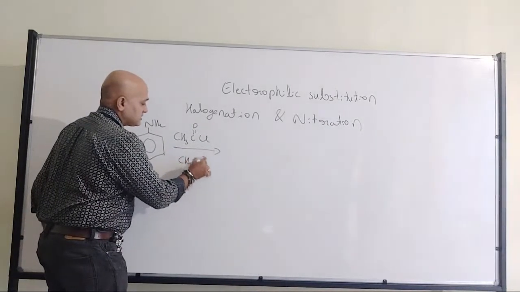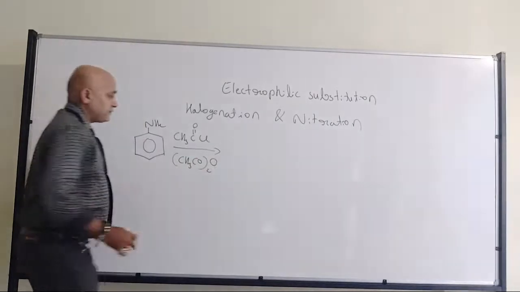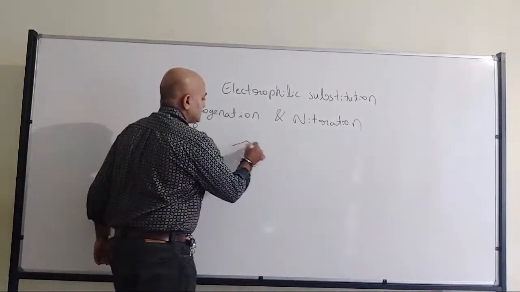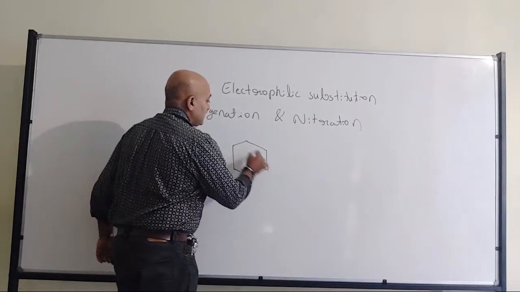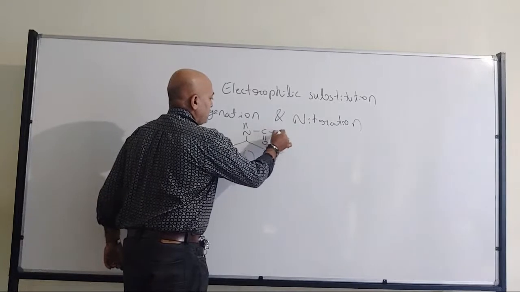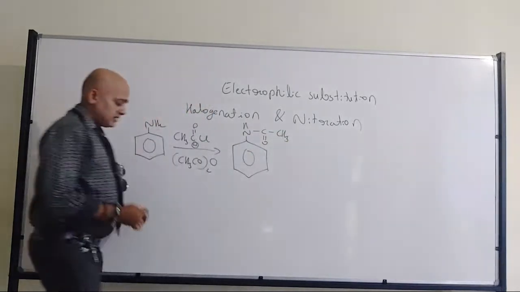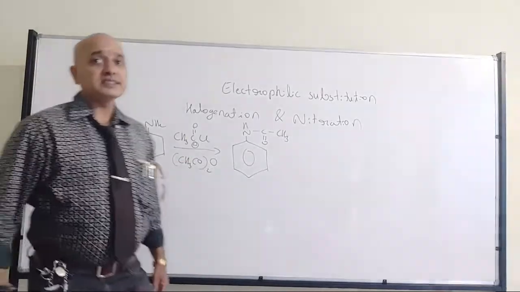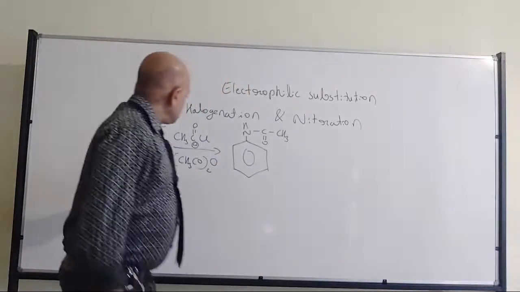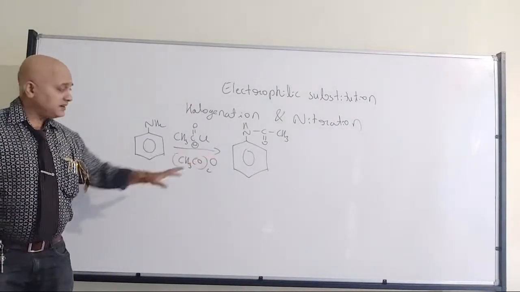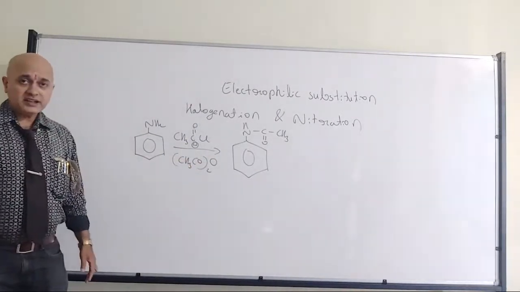Either of these two reagents will be utilized to modify the amino group to NHCOCH3, right? Acetanilide. Now this is aniline, and this is acetanilide. So that's where we have the conversion.